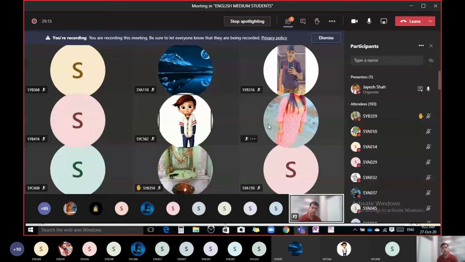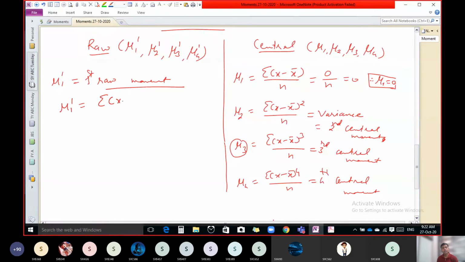So what is the formula of mu1 dash? The formula is sigma x minus a, or you can write simply sigma di or sigma d upon n. So what is mu2 dash?